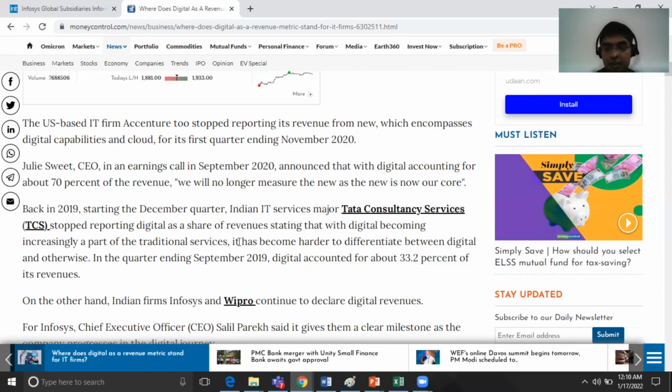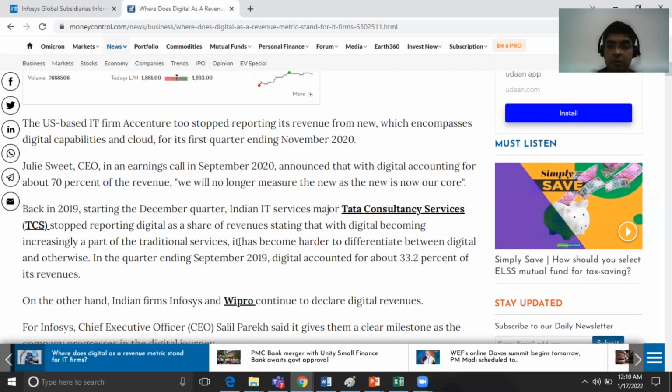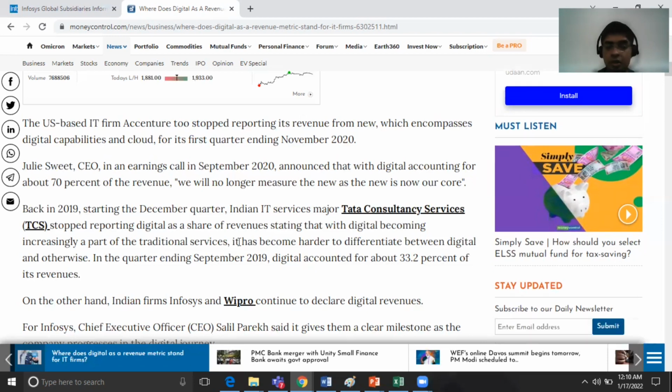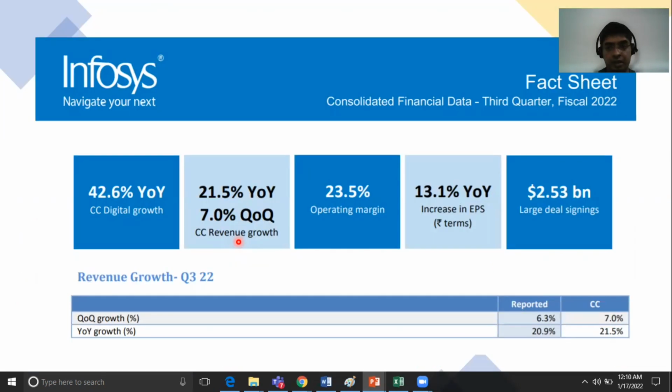Similar definition is being considered by TCS, but Infosys and Wipro till date do report digital revenue as a contribution or a share of the total revenue. But when I'm saying that the definition is not constant, let me put an example there as well. Infosys and Wipro both report digital revenue. Infosys considers revenue out of its consulting wing as digital, but Wipro doesn't consider that, which means that definitions are not common when it comes to digital revenue, and that is where the topic becomes debatable.